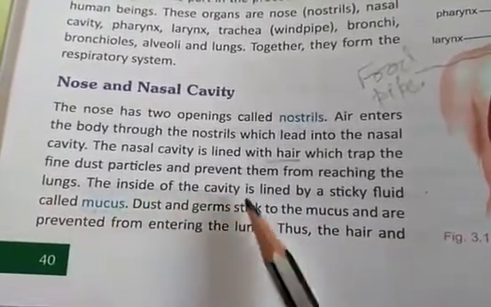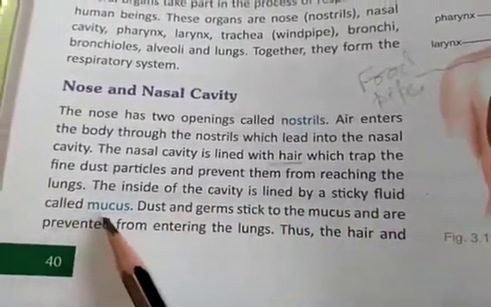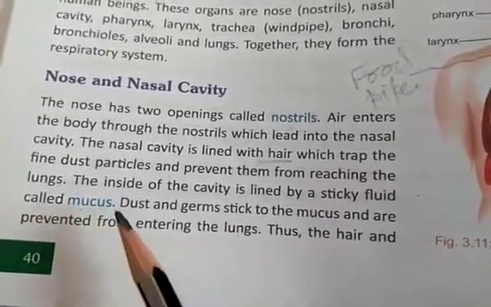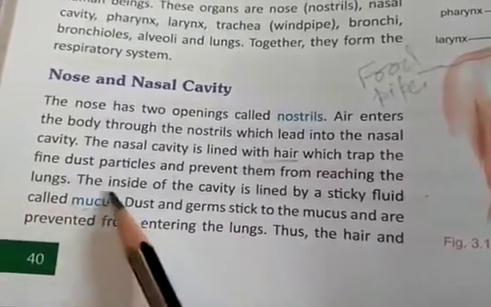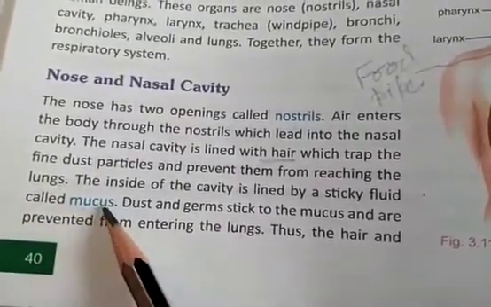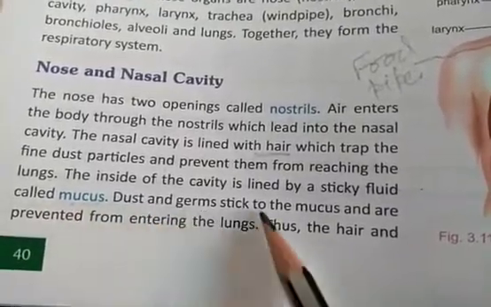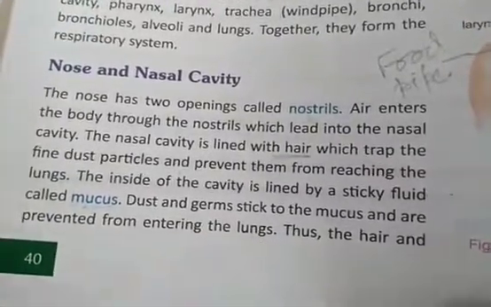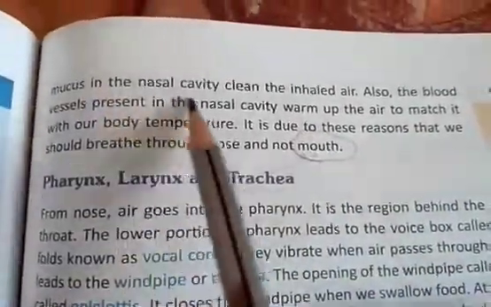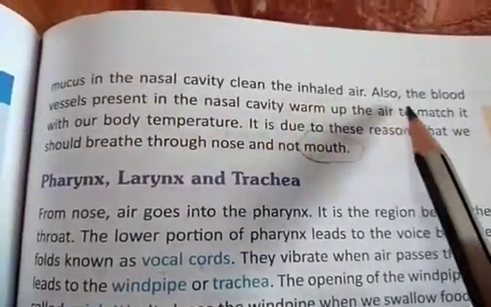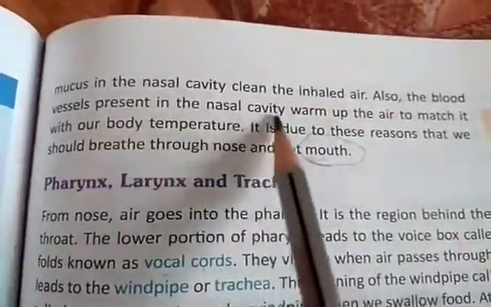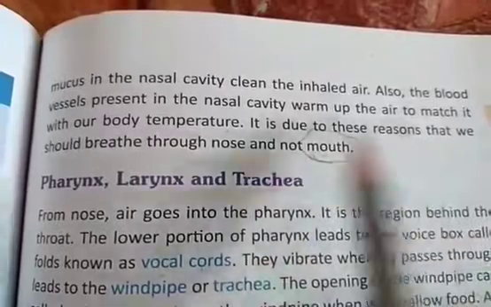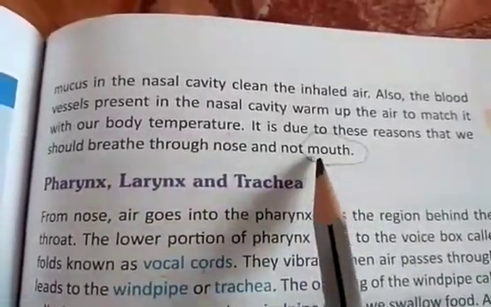Then the inside of the cavity is lined by a sticky fluid called mucus. From time to time there is a sticky secretion from our nose, and that is called mucus. What is the function of the mucus? Dust and germs stick to the mucus and are prevented from entering the lungs. The hair and the mucus in the nasal cavity clean the inhaled air. Also, blood vessels present in the nasal cavity warm up the air to match our body temperature. It is due to these reasons that we should breathe through the nose and not the mouth.